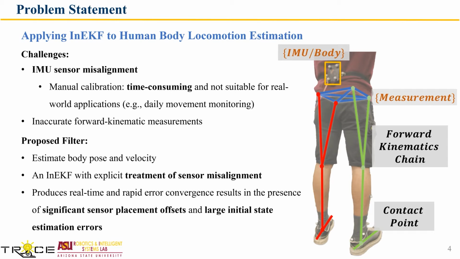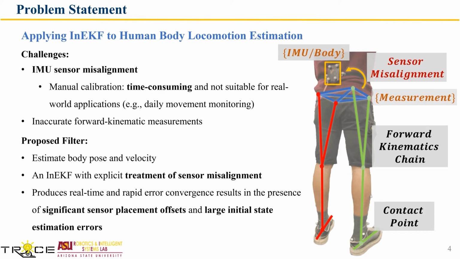While the InEKF method has achieved impressive estimation performance for robot locomotion, it has not been applied to solve some of the key challenges in the state estimation of continuous human movement states, such as inaccurate kinematic parameters and imperfect sensor placement. By imperfect sensor placement, here we mean the misalignment and the offset between where the kinematic measurements are drawn versus where the IMU is placed.